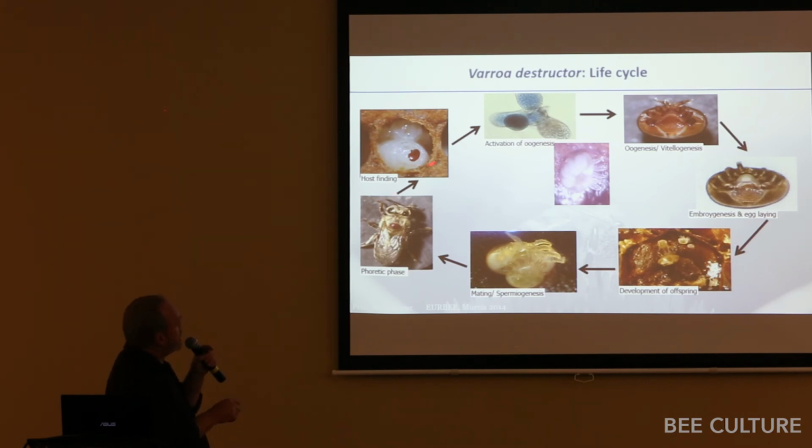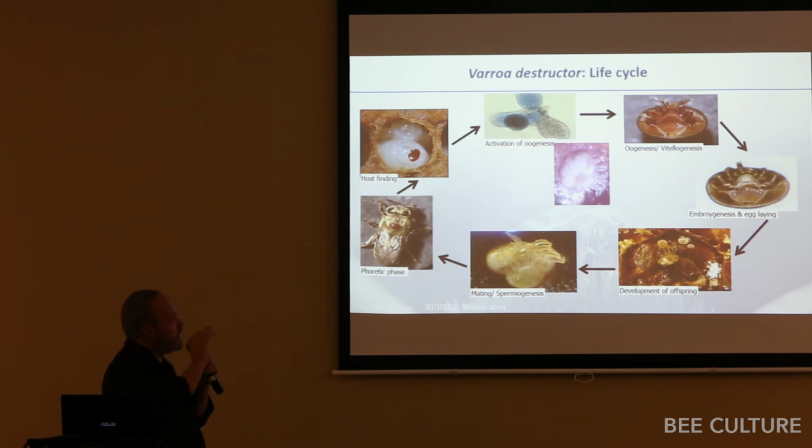And so right after it gets capped, that 5th instar larva releases a special scent. And that scent allows the Varroa's ovaries to start activating, and it starts to produce its first egg. If it doesn't get that shot of smell in that first 24 hours, the ovaries don't develop and she'll never start laying eggs.